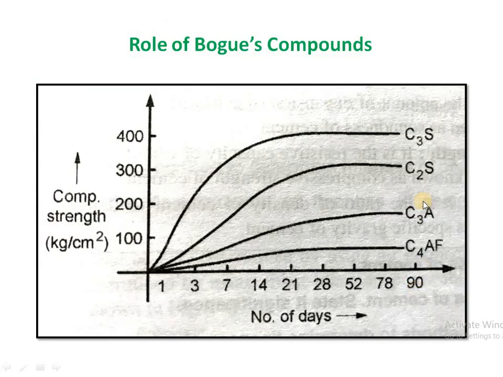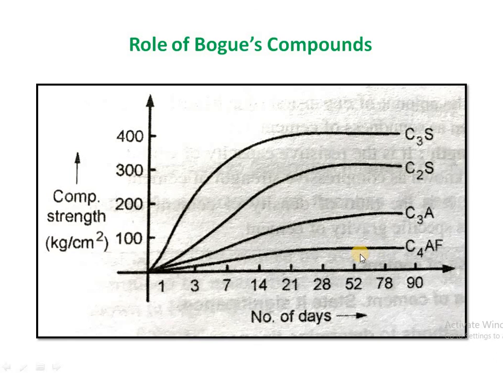Let us see what the different properties of Bogue's compounds are, and how they play their vital role in cement work. After conducting several experiments, Bogue gave the behavior of various Bogue compounds for development of strength. In this graph of number of days versus compressive strength, we find that C3S and C2S both give us maximum strength, even after a number of days of curing. But even after a number of days of curing, C3A and C4AF are not giving sufficient strength to the cement.